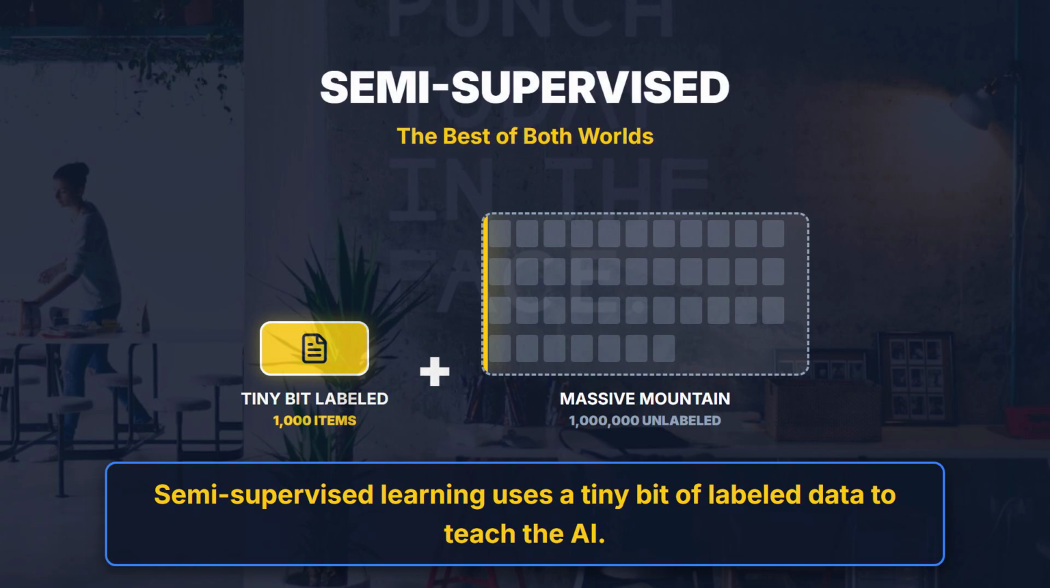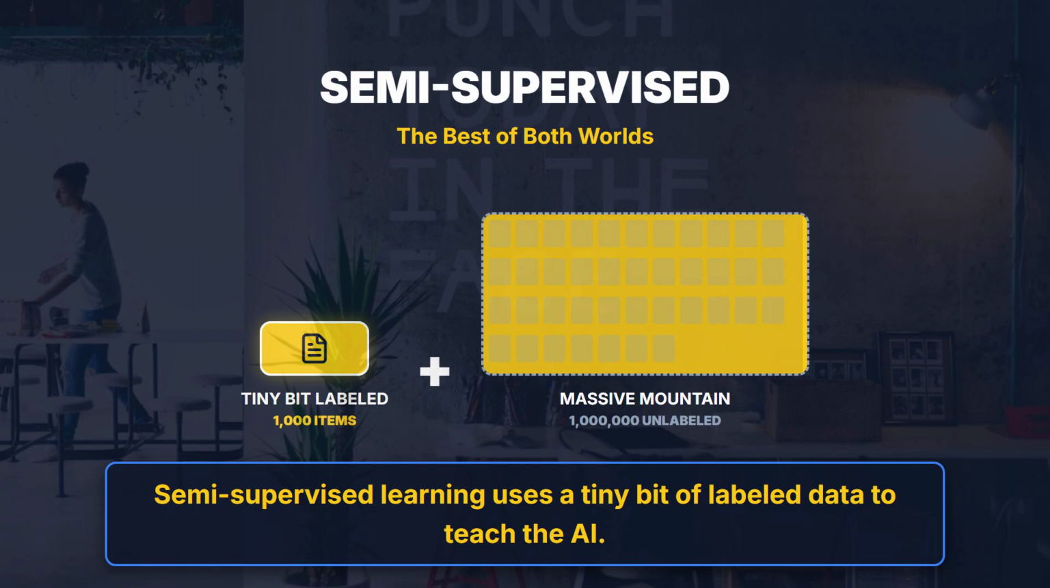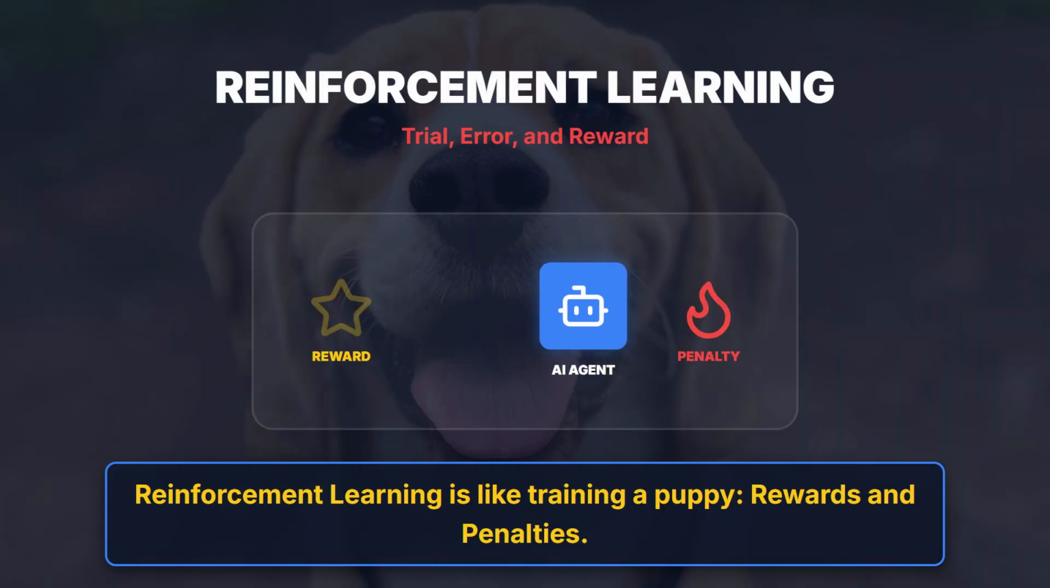Labeling a million X-rays is expensive. Semi-supervised learning uses a tiny bit of labeled data to teach the AI, which then handles the rest of the unlabeled mountain. This is like training a puppy.